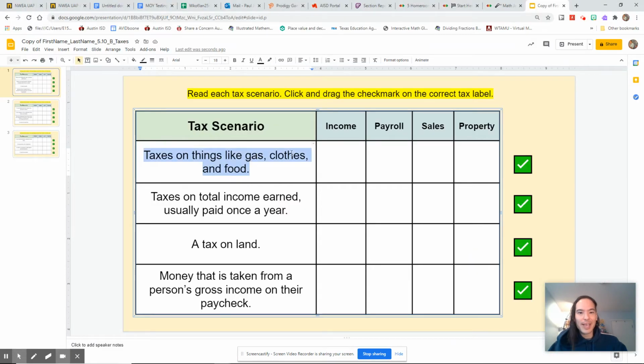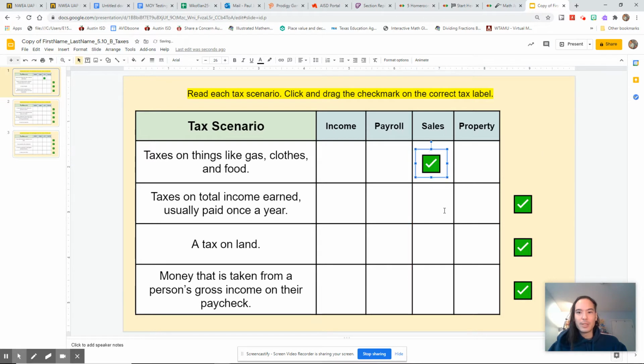Are gas, clothes, and food goods? We just talked about that. Yeah, they are. So that's a sales tax. So we're going to take this check and move it to sales. Ta da. Taxes on things like gas, clothes, and food. Remember, that's basically saying goods. Taxes on goods, that's sales tax.